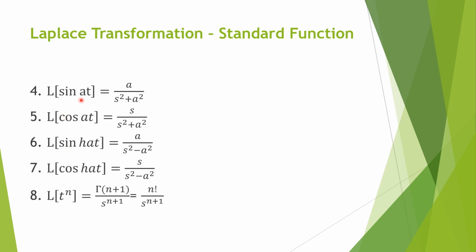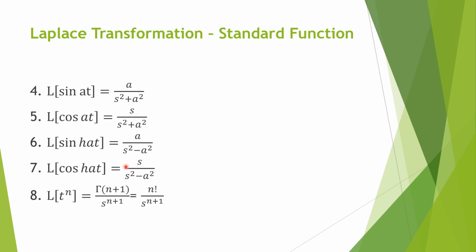Laplace transformation of sin at is equal to a upon s square plus a square. Laplace transformation of cos at is s upon s square plus a square. You can see here, when it is sin, the constant is in the numerator. When it is cos, the variable s is in the numerator. Laplace transformation of sine hyperbolic at is equal to a upon s square minus a square. Laplace transformation of cos hyperbolic at is s upon s square minus a square.